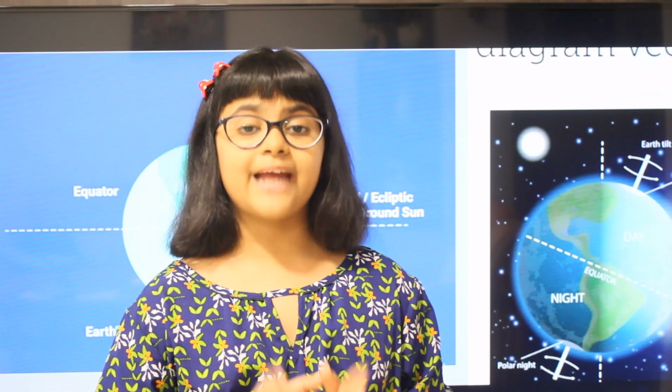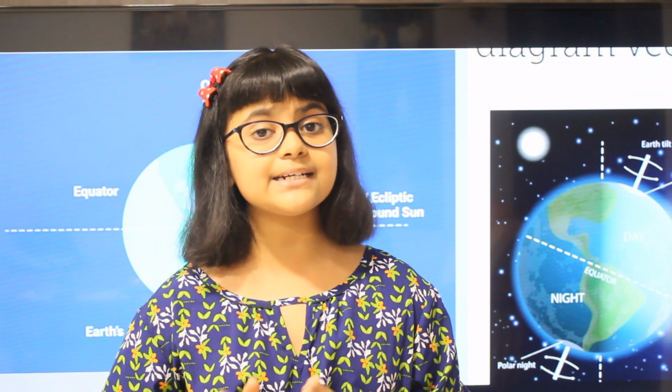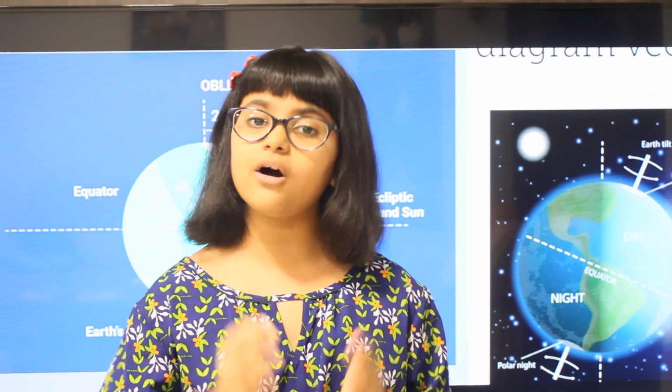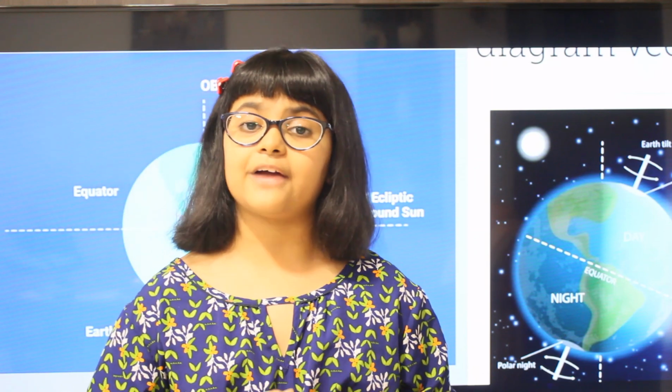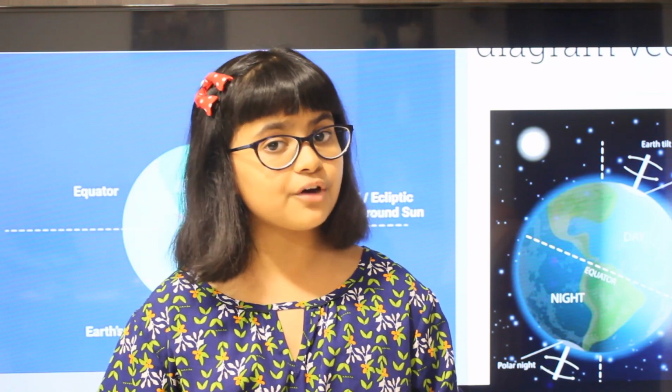Now in one rotation, the time of rotation is 24 hours, which is considered as 1 day. Therefore, the time of rotation is also known as the daily motion of the earth. Now I have explained to you about rotation of the earth.